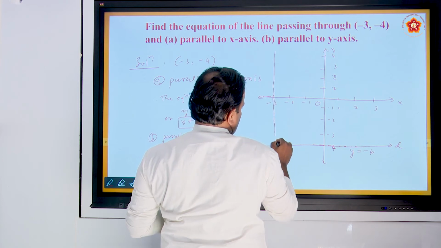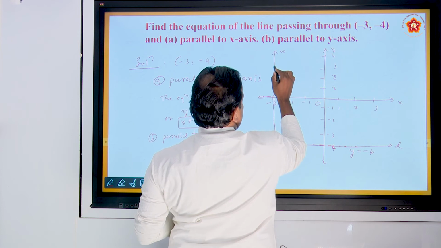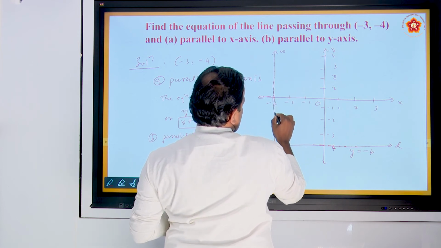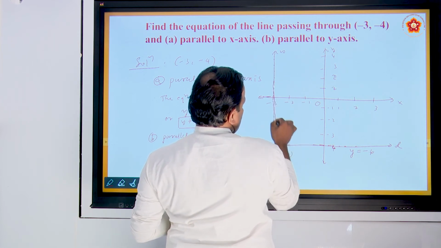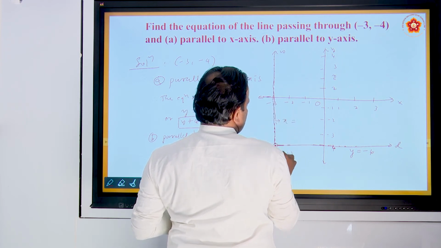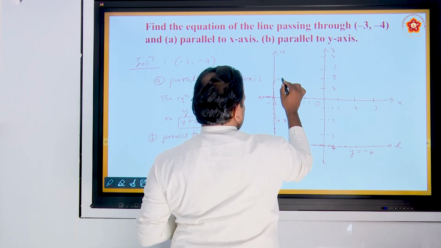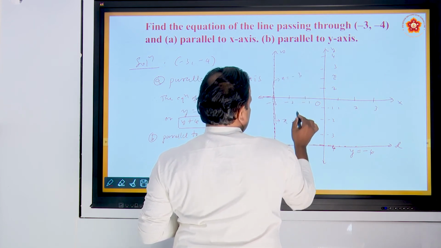Consider this is the second figure. This line is parallel to y axis. Observe here. You take any point here, y varies. I told you the line parallel to y axis has the equation x equal to something. What is x here? -3. You take any point on this line, x is always -3.